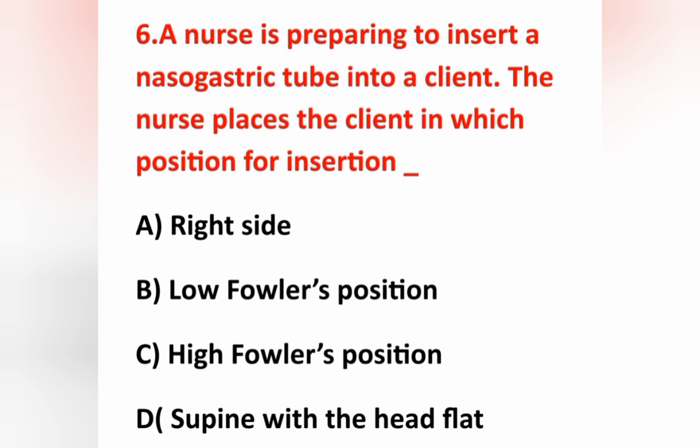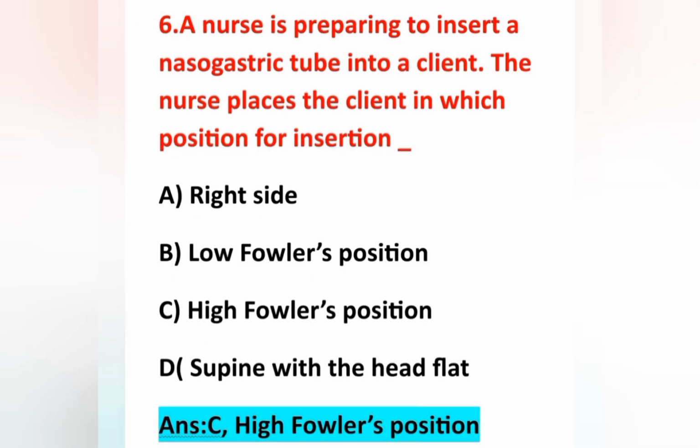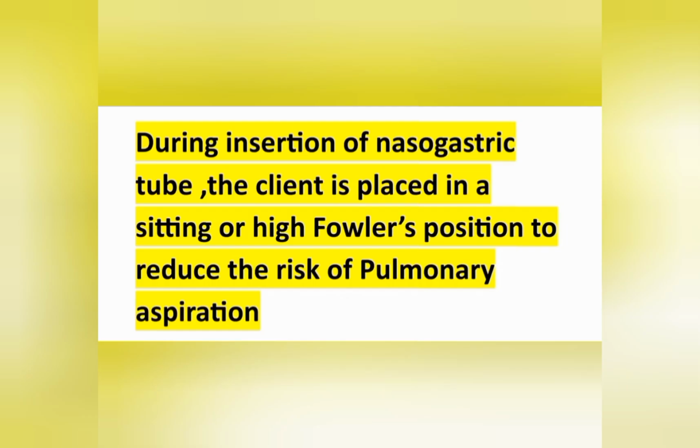Options are option A, right side; option B, low Fowler's position; option C, high Fowler's position; option D, supine with the head flat. Here the question is, during the nasogastric tube insertion, the nurse should place the client in which position? During the insertion of a nasogastric tube, position the client in a high Fowler's position with head tilted forward. So the answer is option C, high Fowler's position.